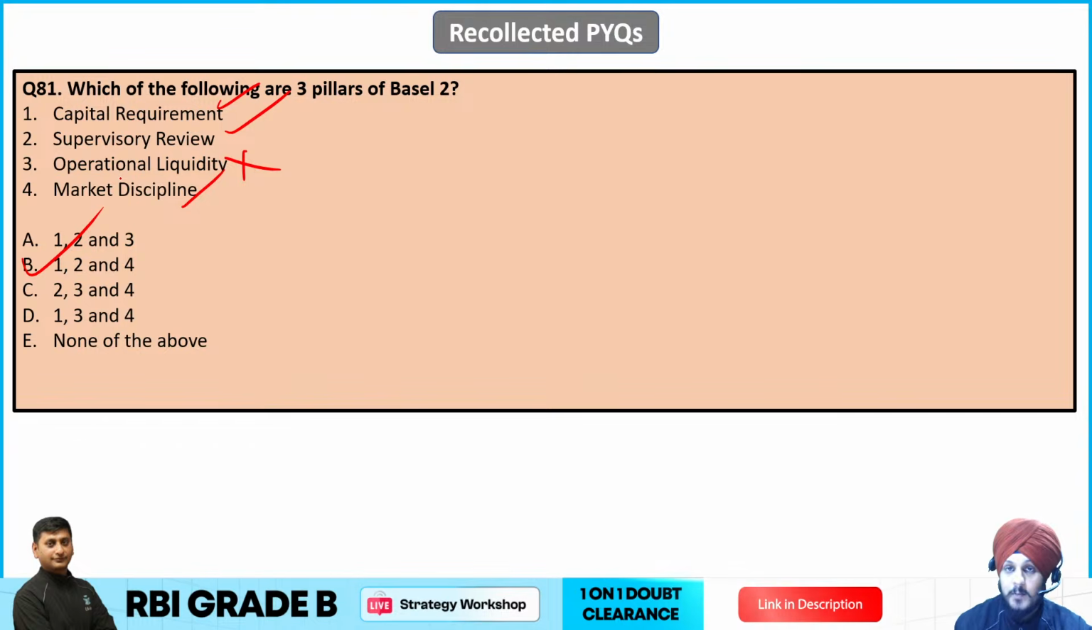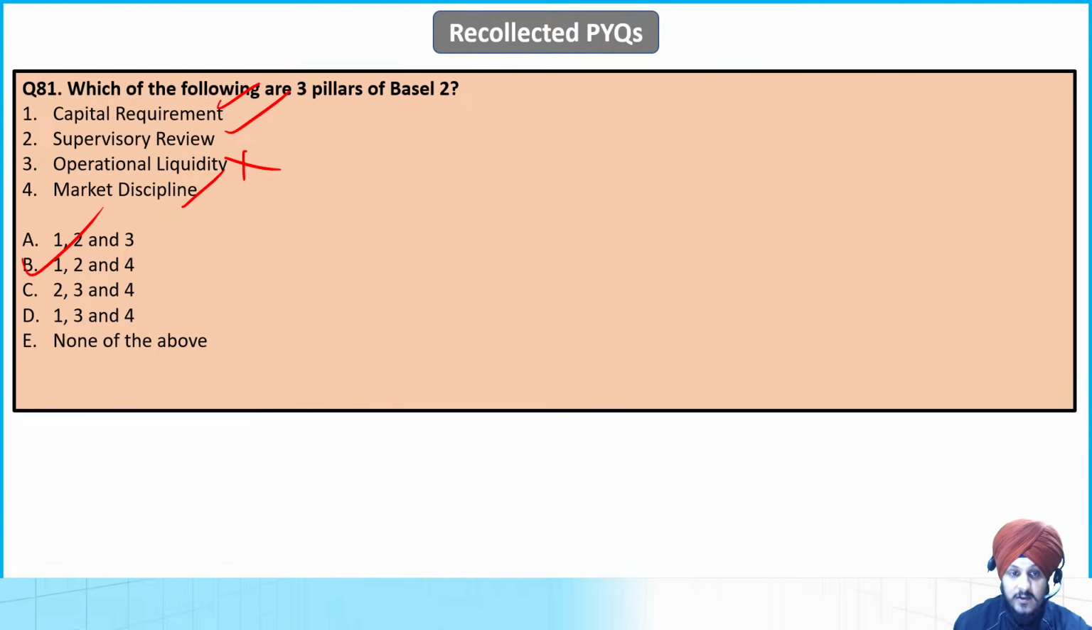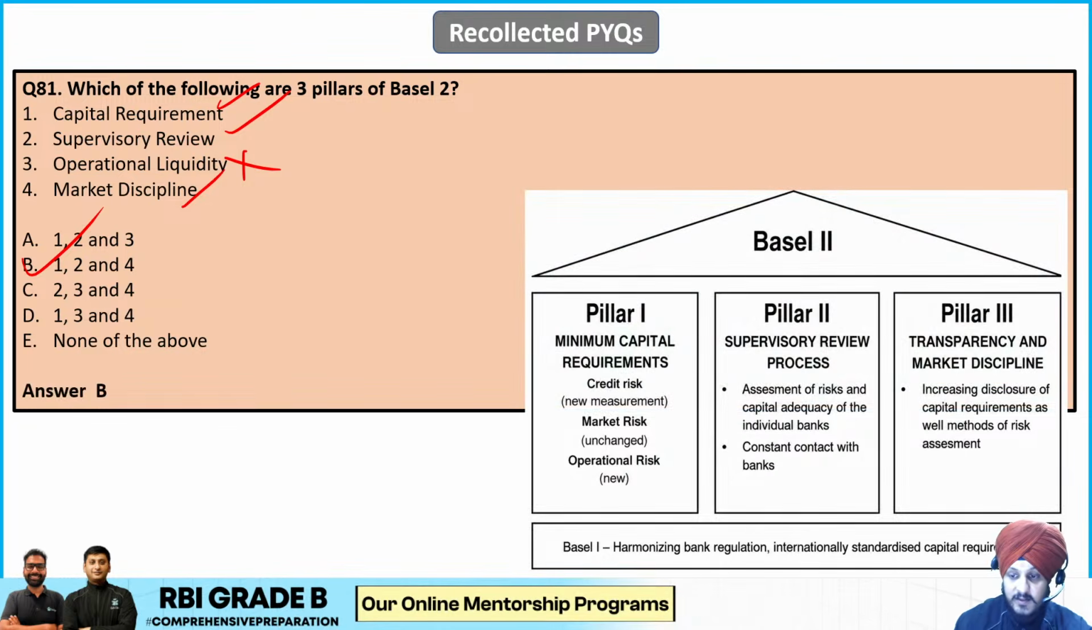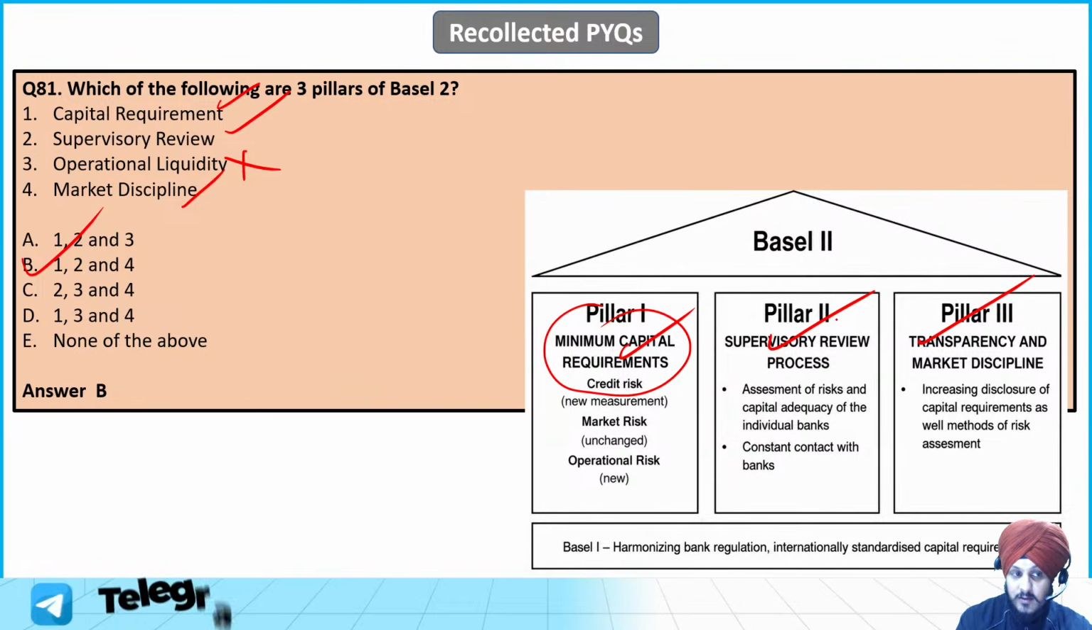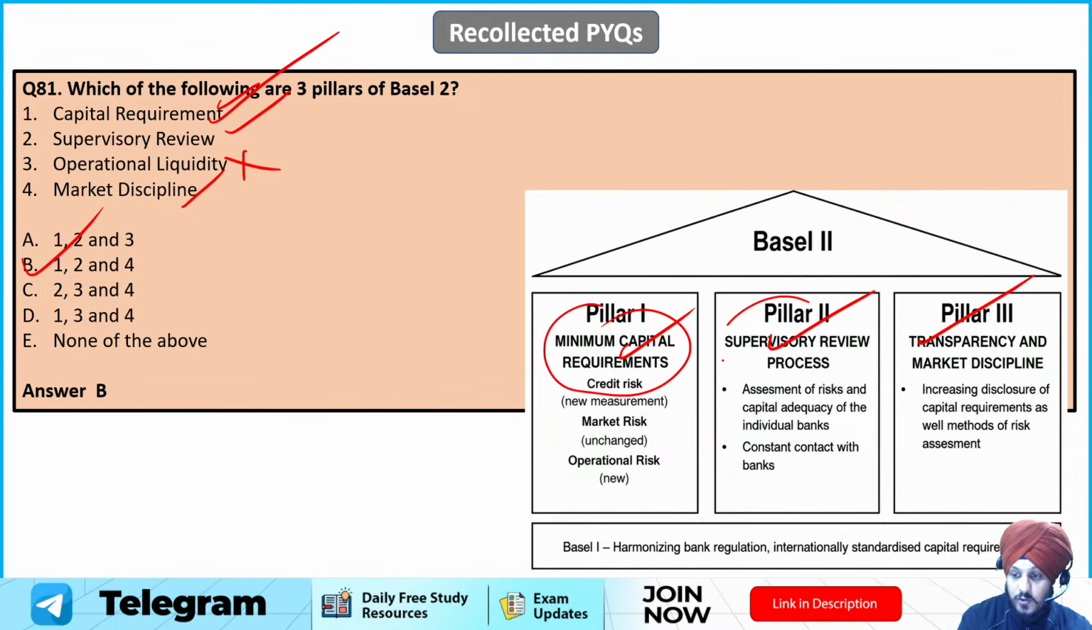If you have read Basel 1, Basel 2 and Basel 3 norms, you would know the answer to this question, and B is going to be the answer. Simple as that. And these are the pillars that are there: minimum capital requirements, which is the capital requirement only, supervisory review, and transparency and market discipline.